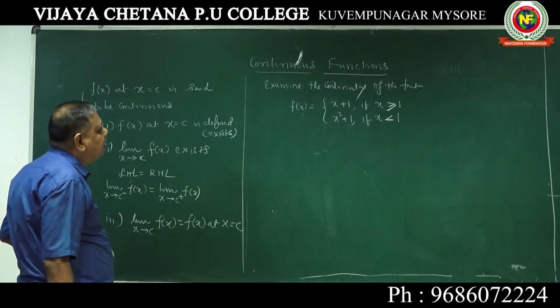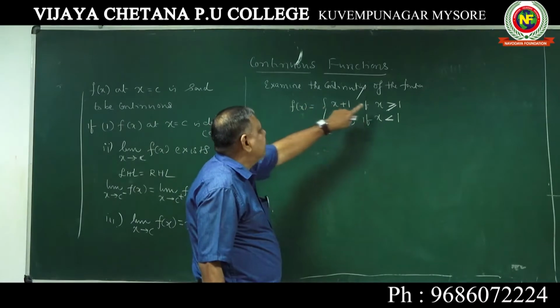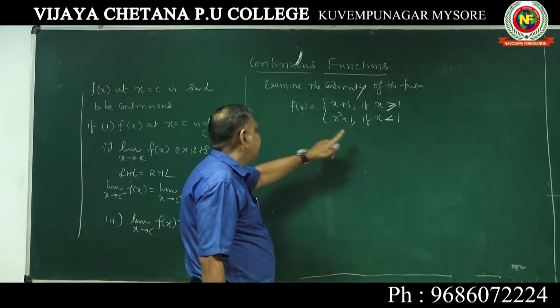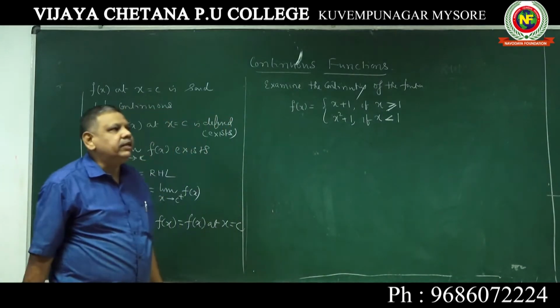Now, examine the continuity of the function f of x, x plus 1 if x greater than or equal to 1, x square plus 1 if x less than 1. Now what is the point of continuity to be checked?